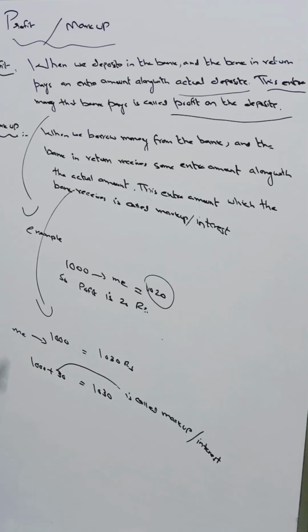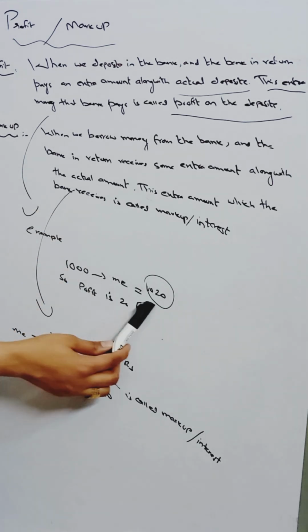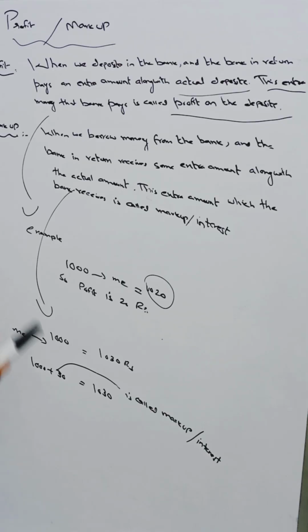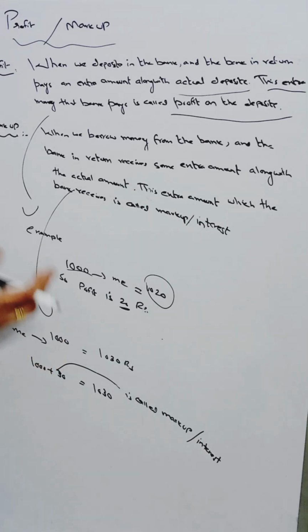For example, I deposit 1,000 rupees in the bank, and the bank in return pays me 1,020 rupees. So this extra amount that the bank pays to me is called profit on my actual amount, that is 20 rupees. So what is profit here? 20 rupees. The bank pays me my actual amount of 1,000 along with some extra amount, and that's called profit on it.